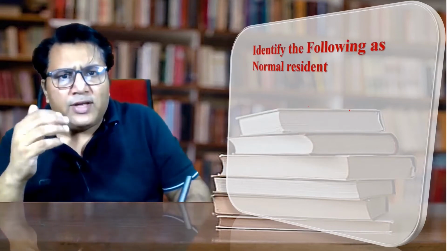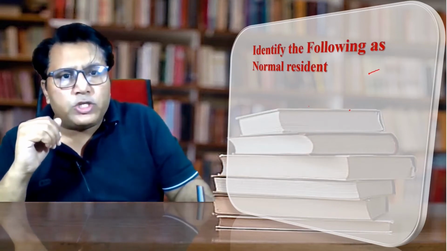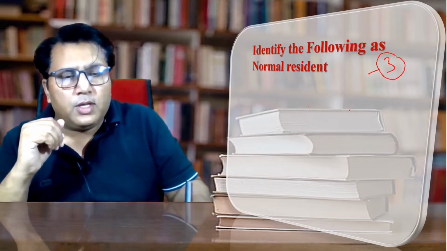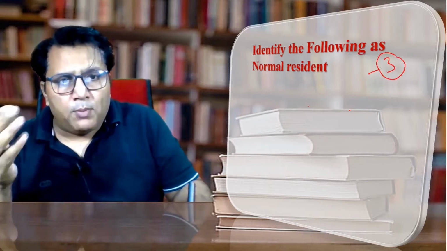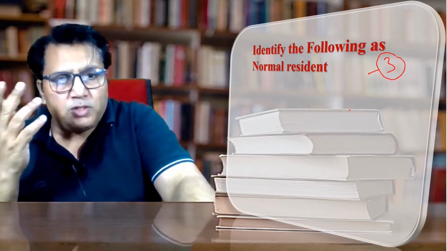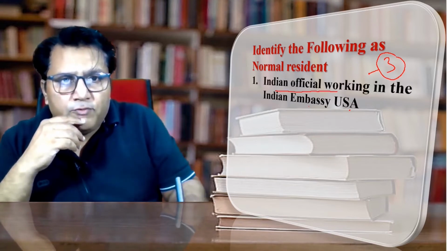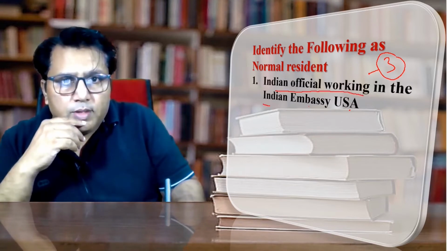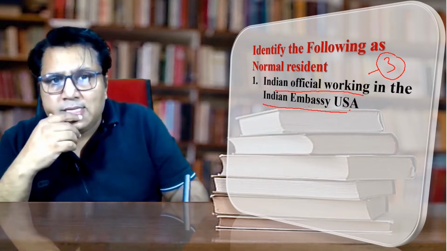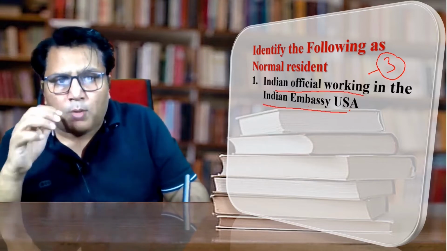Now identify whether the following are the normal resident or not. Always remember, such type of questions can be asked in 3 marks. We have to identify whether the person is a normal resident or not a normal resident. Let us see how much we know. The first is Indian officers working in Indian Embassy, USA. Is he an Indian normal resident or not a normal resident? Answer is, he is a normal resident.